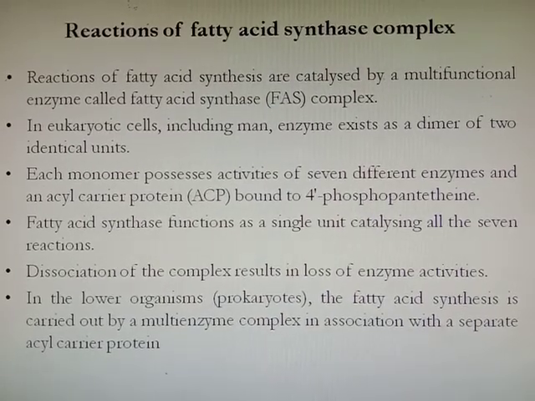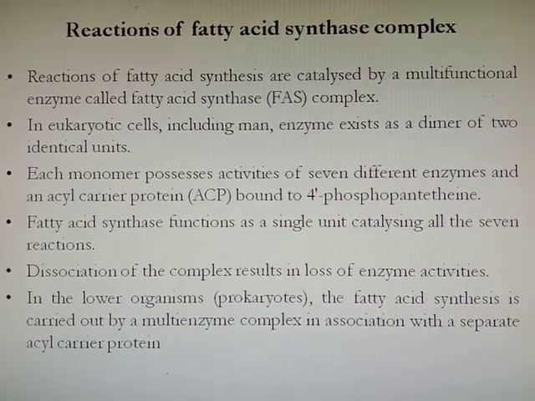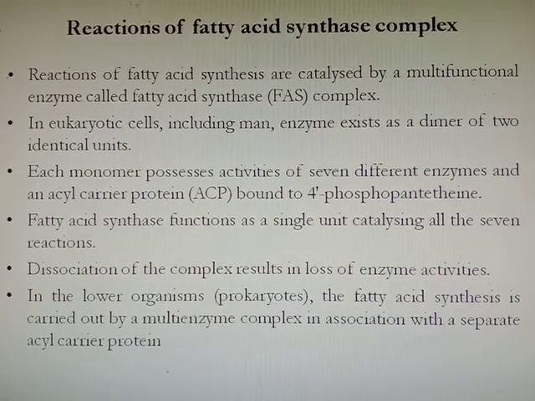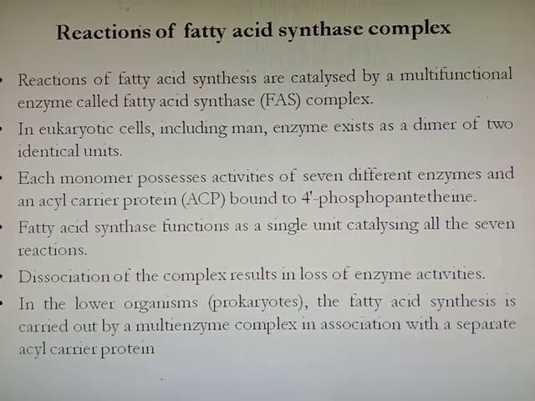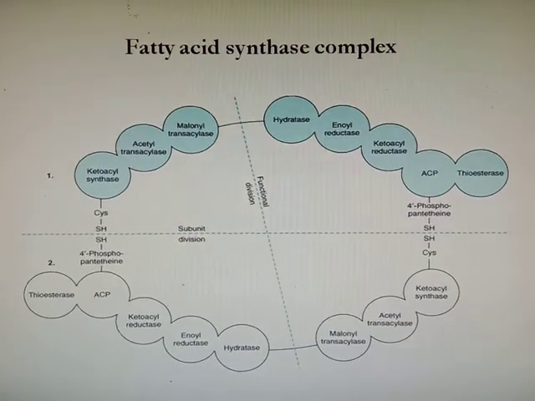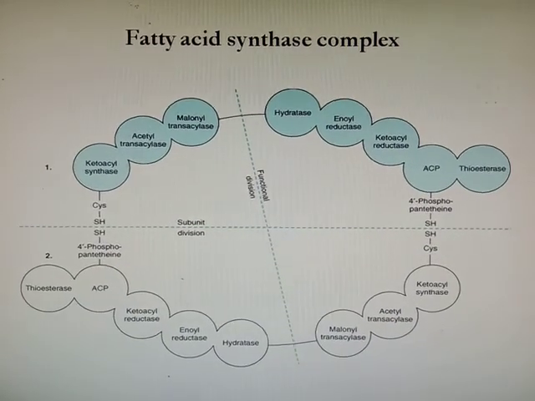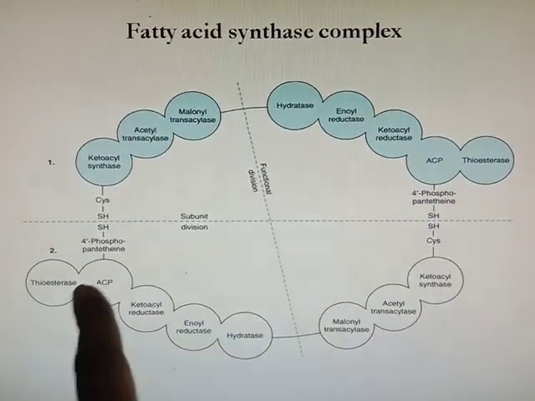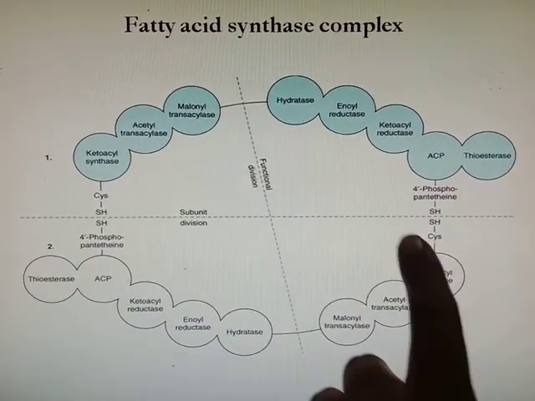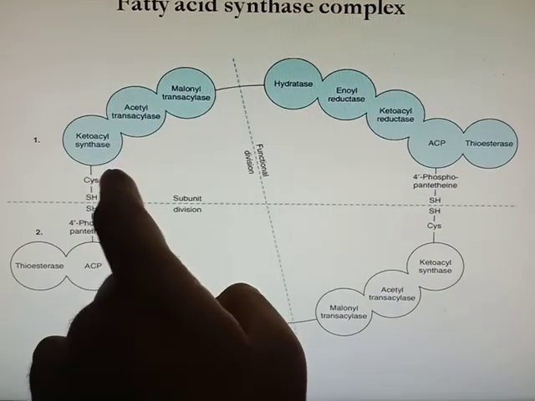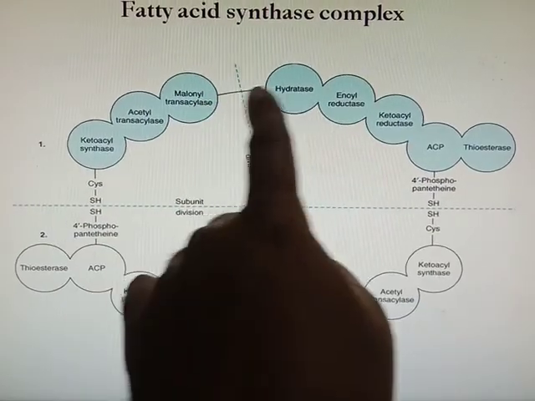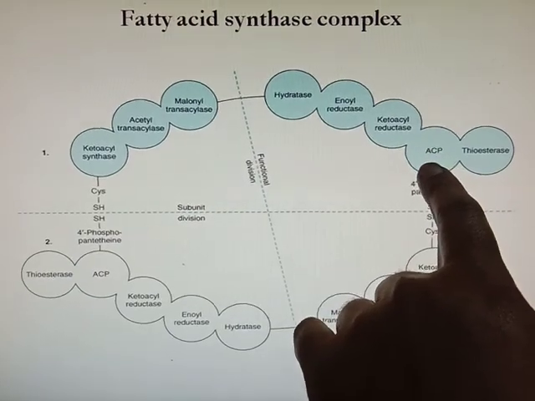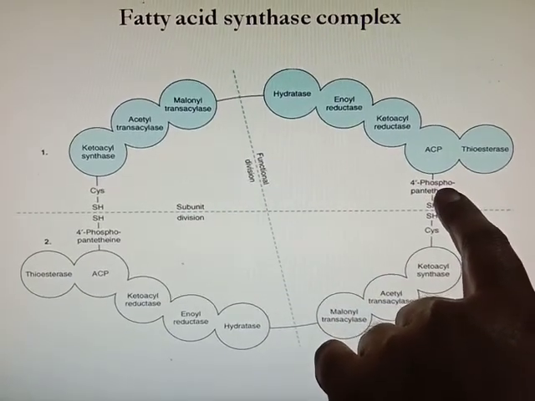In lower organisms like prokaryotes, fatty acid synthesis is carried out by multi-enzyme complex in association with separate acyl carrier protein. This is fatty acid synthase complex. This is one monomer and it is another monomer. It contains 7 units, 7 enzymes: first, second, third, 4th, 5th, 6th, 7th, along with acyl carrier protein which links to the 4-phosphopantetheine.